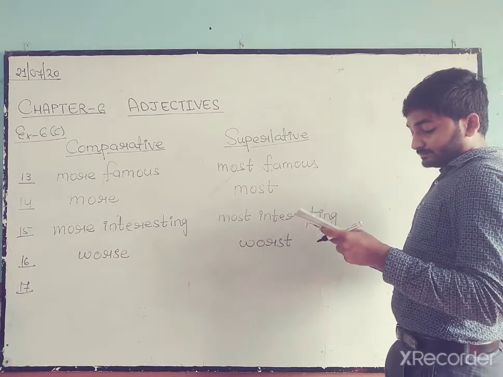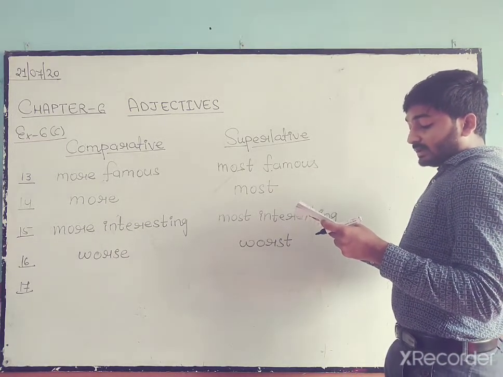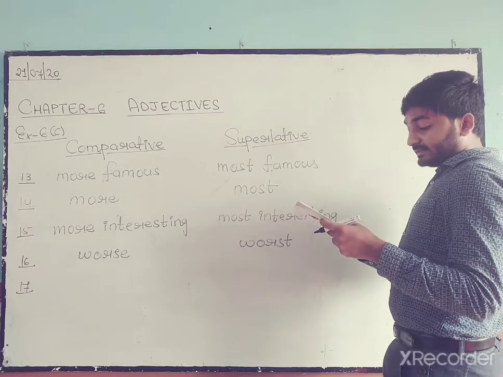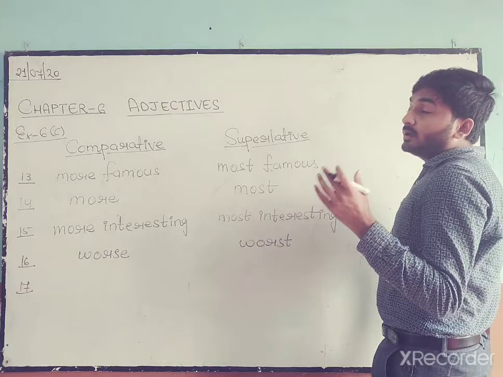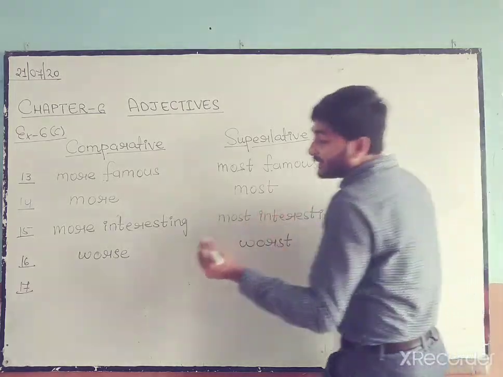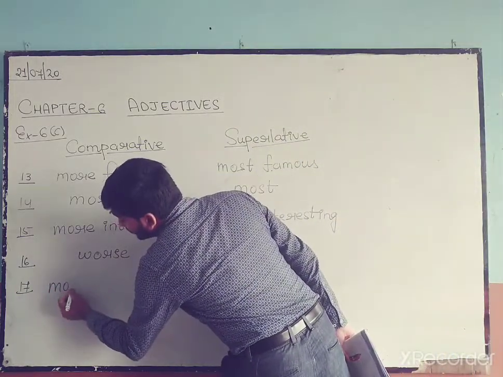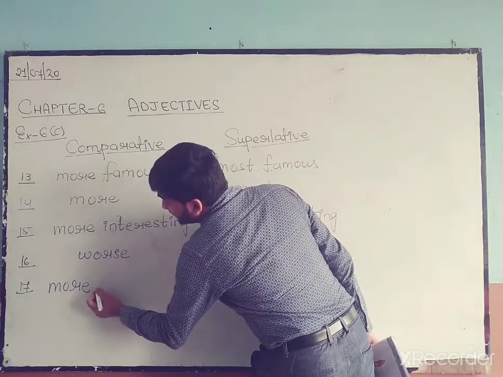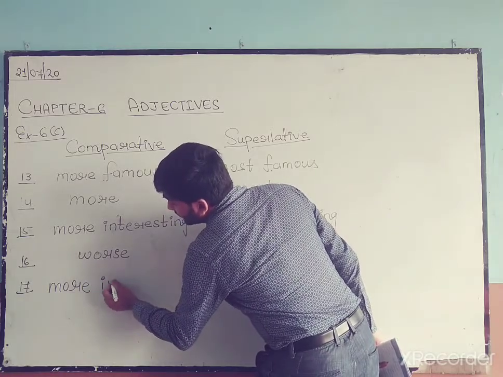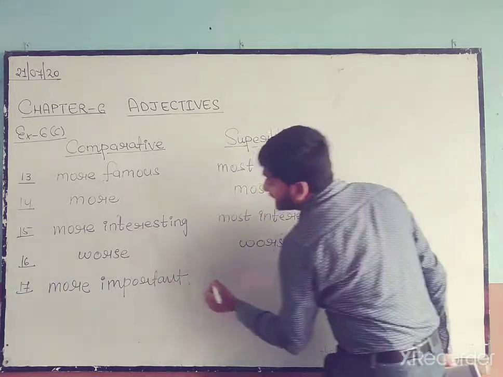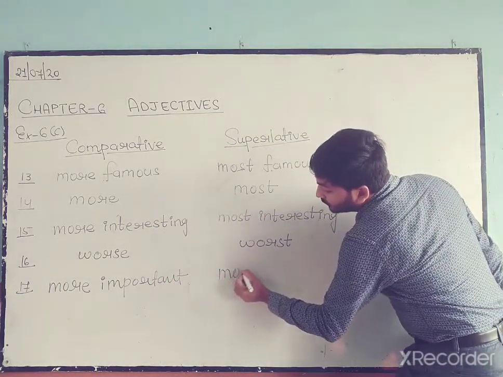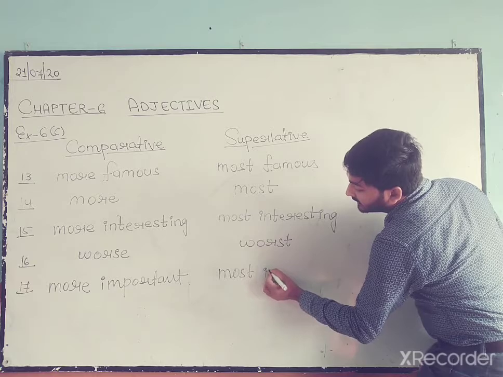Okay. Next is important. Number 17 we have important. Important, 3 syllables are there. That means we have to add more. Then it will become more important, and it will become most important in superlative.